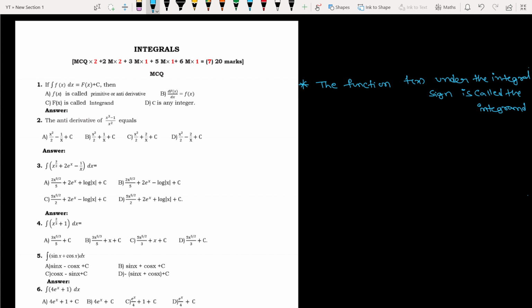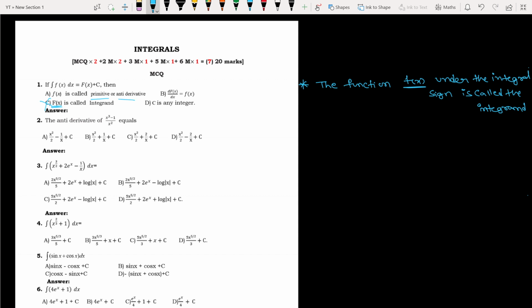See here they are telling capital F of x, but what integrand means is small f of x. Small f of x is called integrand, so it is a wrong option. Okay na. So another one, small f of x they are telling like primitive or antiderivative. It is wrong actually.